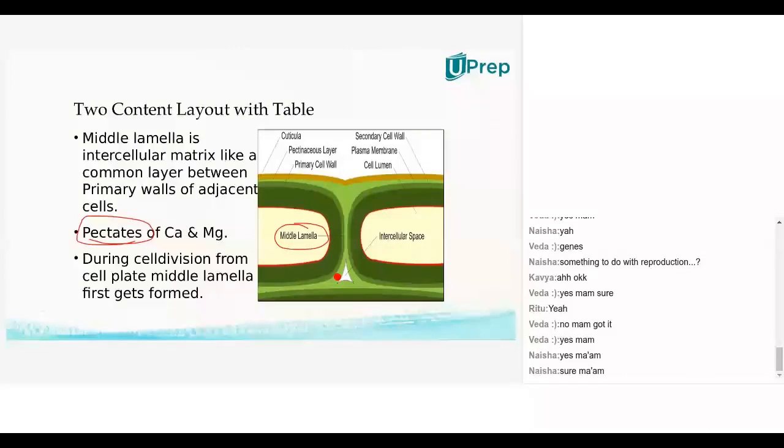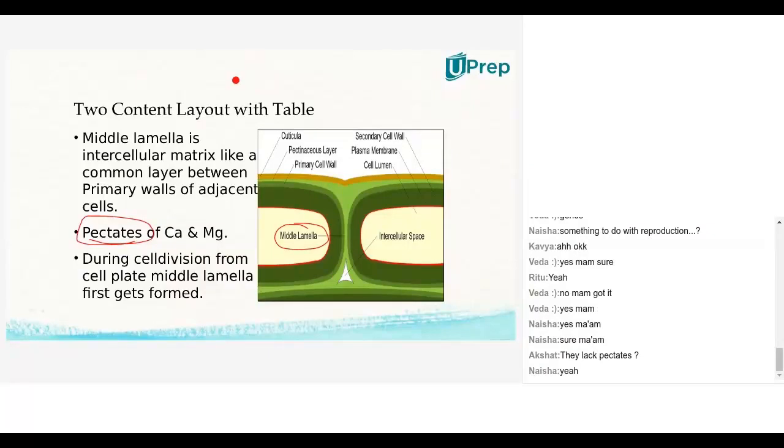For example, some fruits like berries and all. If you understood this point, you can answer this question. That's why I asked this question. They lack pectates. Akshat. Okay. Any more guess?